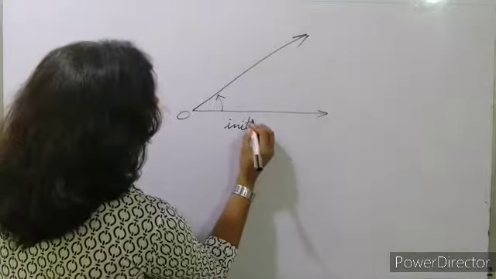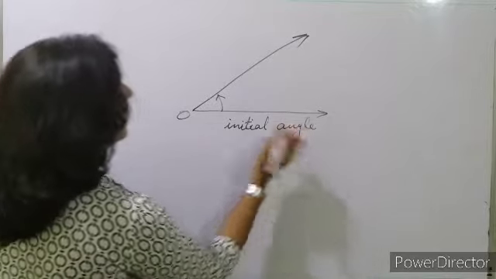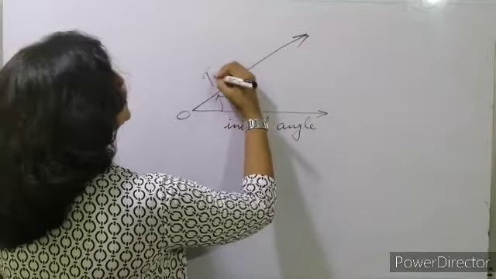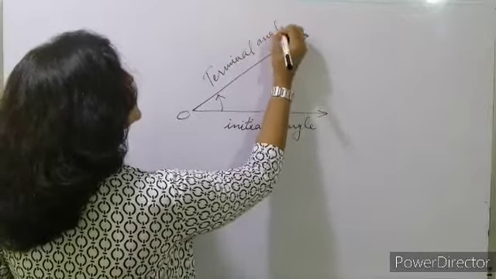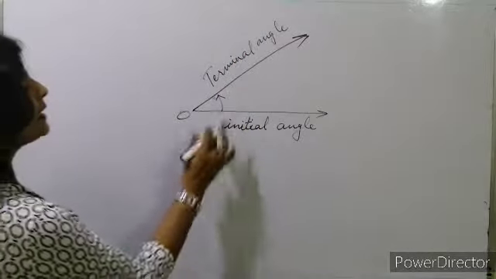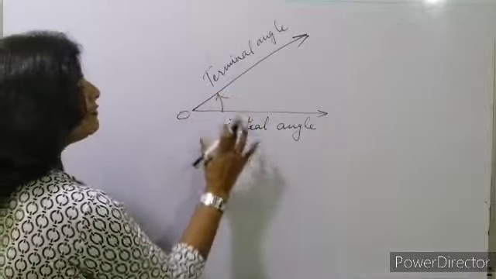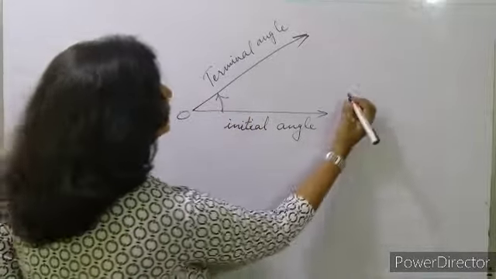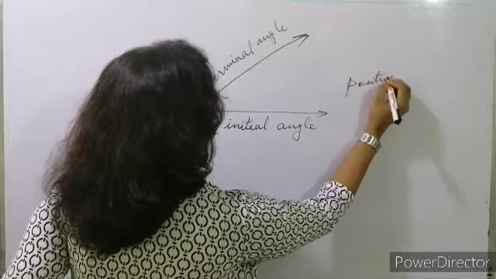This will be called the initial angle, and this will be called the terminal angle. So initial angle and terminal angle. If going upward, this angle will be a positive angle.